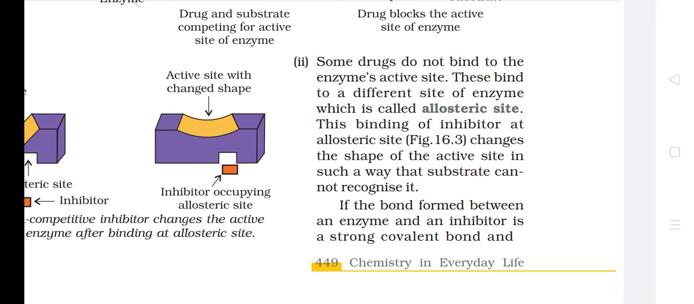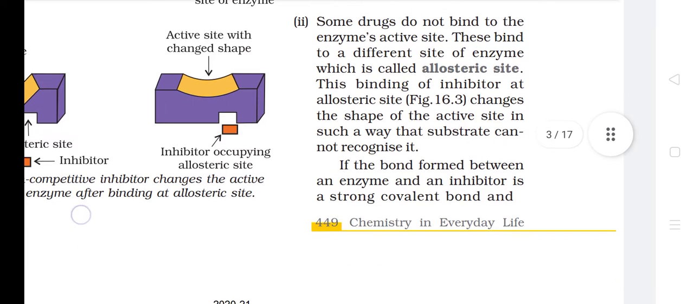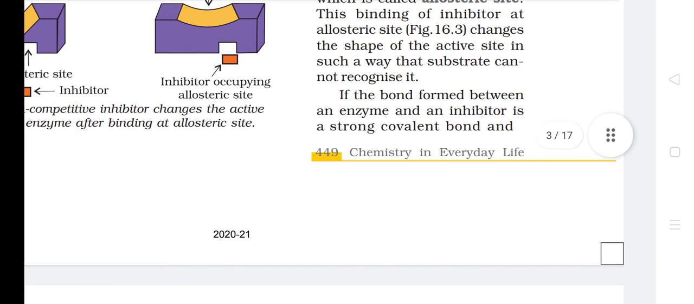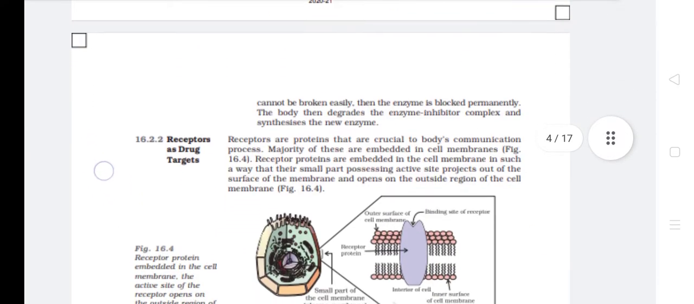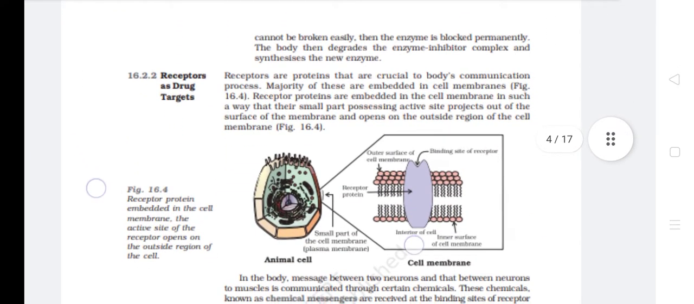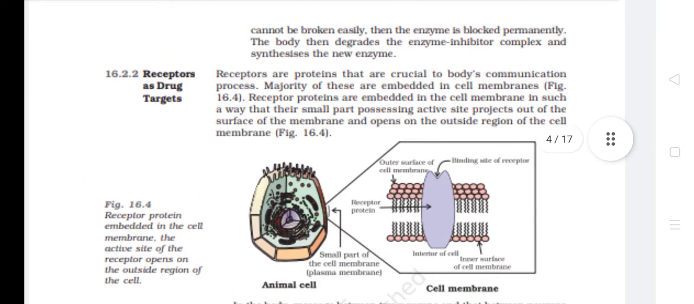This binding of the inhibitor at the allosteric site changes the shape of the active site in such a way that the substrate cannot recognize it. If the bond formed between an enzyme and an inhibitor is a strong covalent bond and cannot be broken easily, then the enzyme is blocked permanently. The body then degrades the enzyme-inhibitor complex and synthesizes the new enzyme.